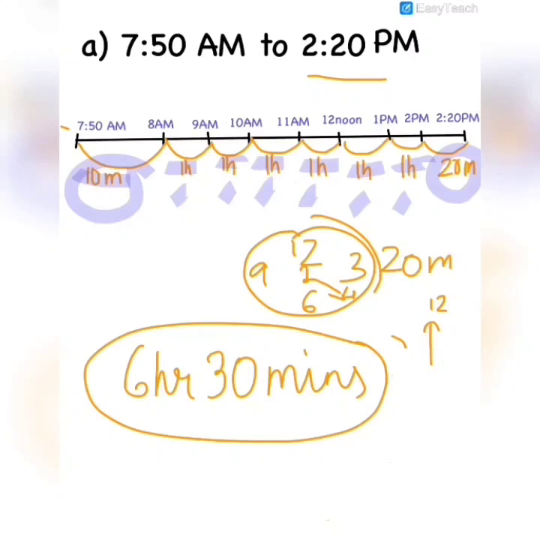First we will draw the number line. Then we will write the starting time. After the starting time we will write the closest round of time, and then we will calculate at the gap of 1 hour: time after 1 hour, after 1 hour, after 1 hour. And then we have to reach the ending time. That's it.